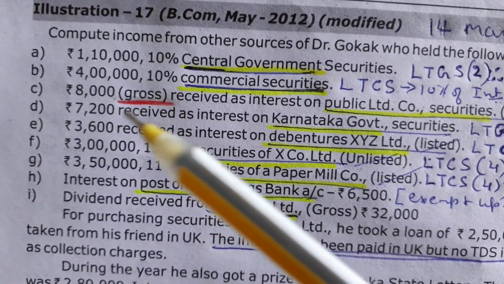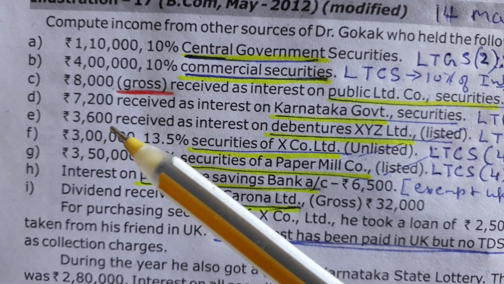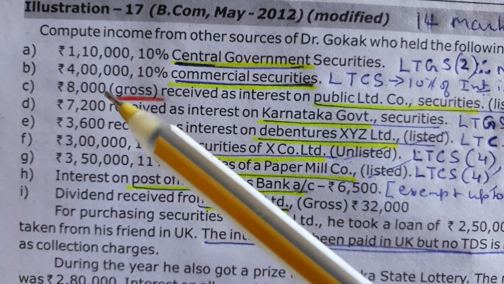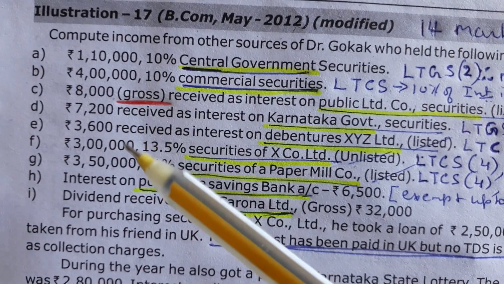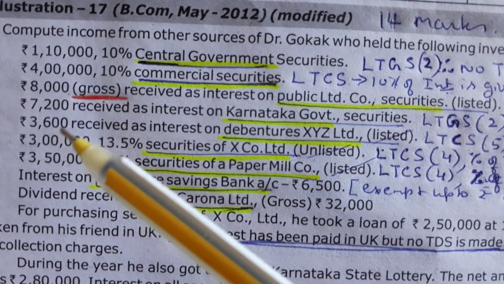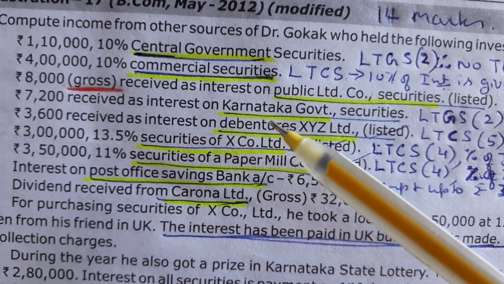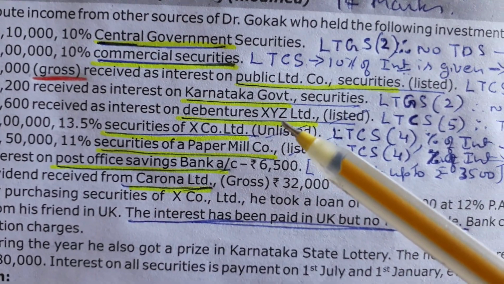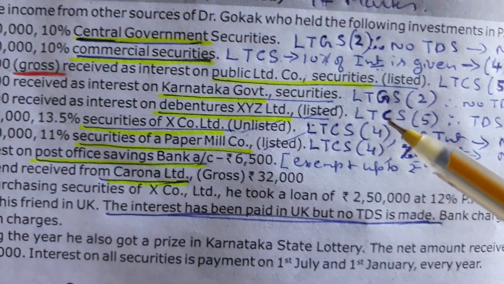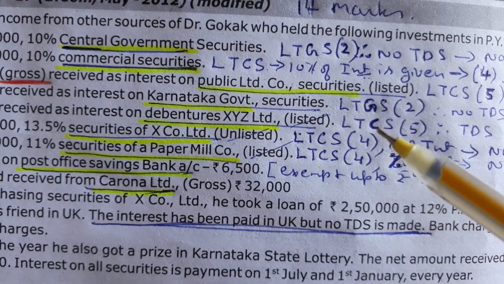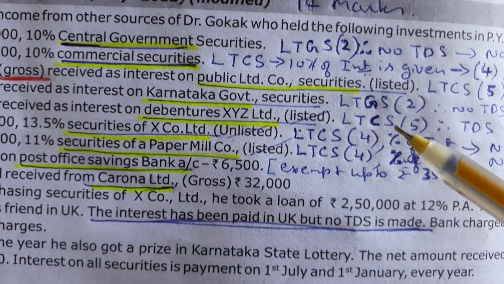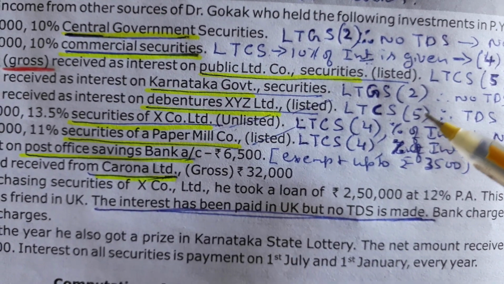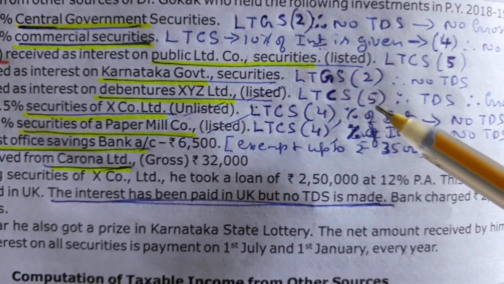Next, rupees 3,600 received as interest. See, in all these three problems, interest is calculated and given. Rupees 3,600 received as interest on debentures of XYZ Company Limited. So this is also commercial security. Tax-free word is not there. So we have to treat it as less tax commercial securities. Okay. So this is the fifth type of the problem because interest is directly calculated and given.